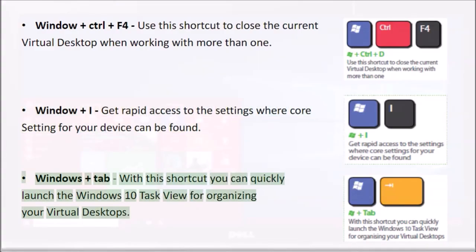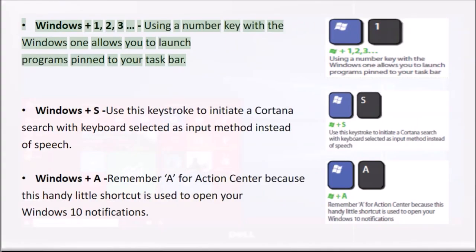Windows and Tab. With this shortcut you can quickly launch the Windows 10 task view for organizing your virtual desktops. Windows plus 1, 2, 3. Using a number key with the Windows key allows you to launch programs pinned to your taskbar.